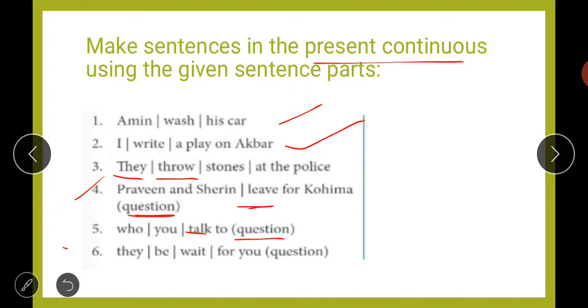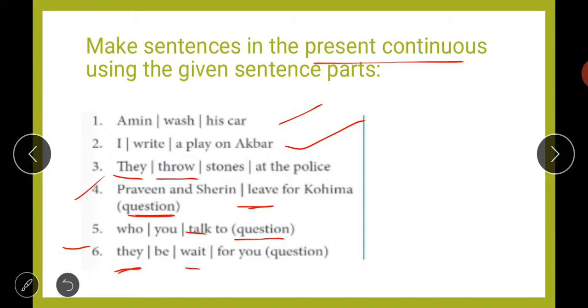Next, if we talk about the sixth one now, they wait for you. Again you have to make a question, and no question word is given. They is given, which means we are talking about a plural subject, more than one person. So we will use the helping verb are. Are they waiting for you?